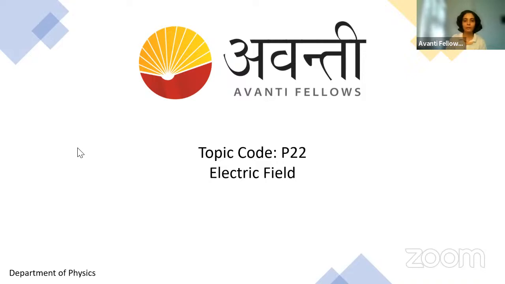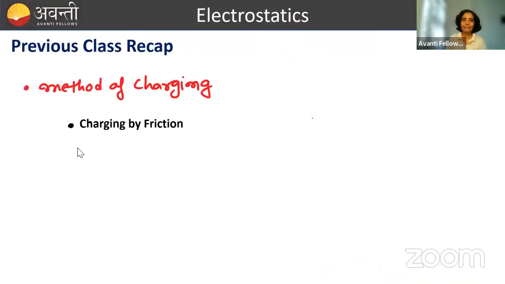Let's go ahead. So what we studied in the previous class, just a quick recap of previous class. So method of charging we discussed, and the very first method that I discussed was charging by friction. Done. So in charging by friction, what we do, we rub two objects, and during that process, what happens? Electron transfer happens.